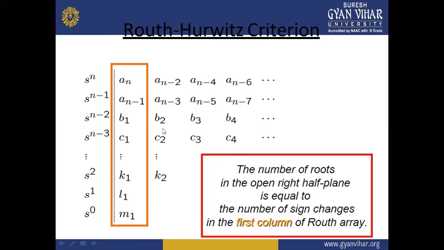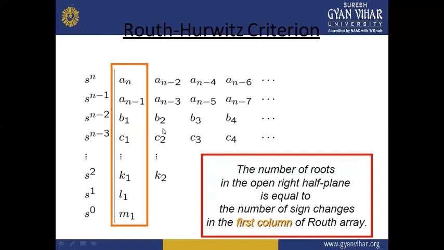Now it is very important to understand how to calculate the stability. Before going to the stability, if we look at the first column of the matrix, the number of sign changes in the first column will define the number of roots in the open right half of the S plane.